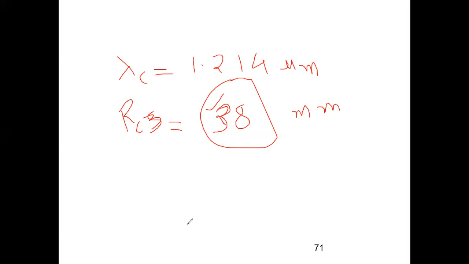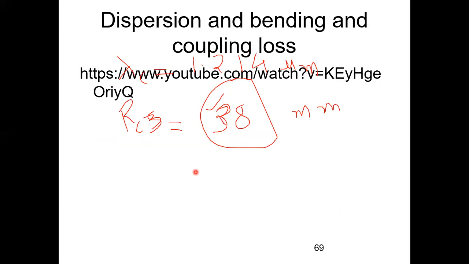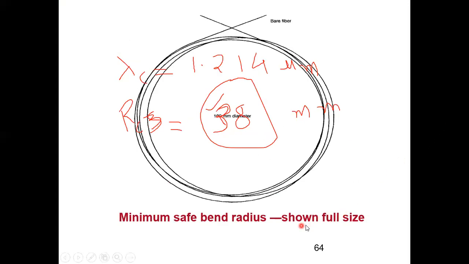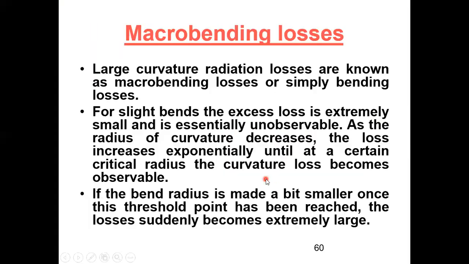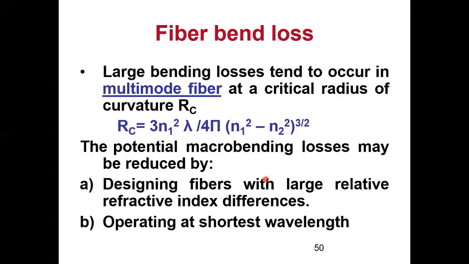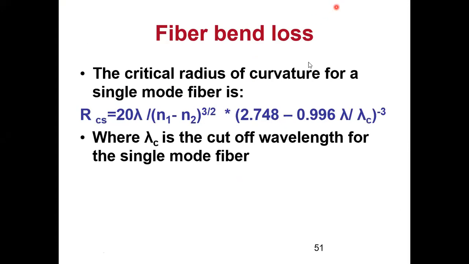Wait, I'll show you in the formula. Yes, that is a separate term. 20 lambda upon n1 minus n2 raised to 3 by 2 is a separate term, so this is the numerator and this is the denominator. The whole bracket in the numerator has 2.748 times 20 lambda as one term, minus 0.996 lambda upon lambda c.